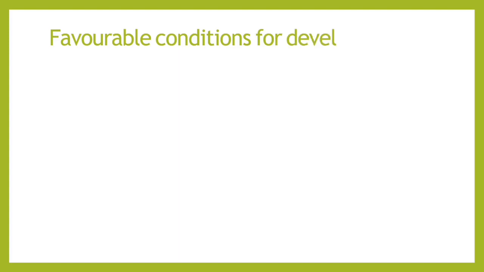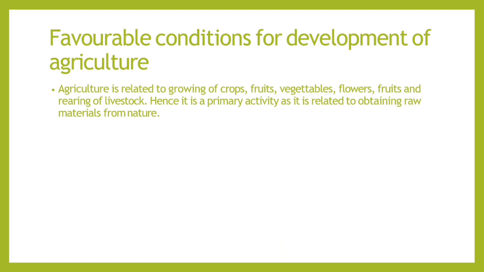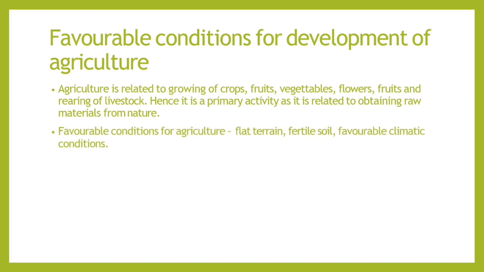Now we are going to talk about the favorable conditions for the development of agriculture. First, agriculture is related to the growing of crops, fruits, vegetables, flowers, and rearing of livestock. Hence it is a primary activity as it is related to obtaining raw material from nature. The favorable conditions for agriculture are flat terrain, fertile soil, and favorable climatic conditions.